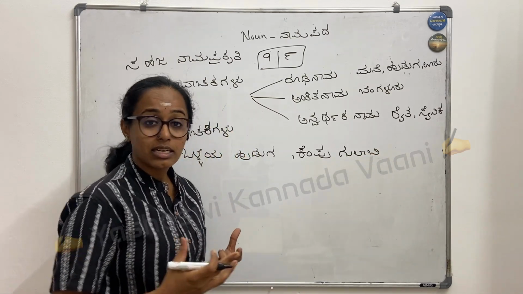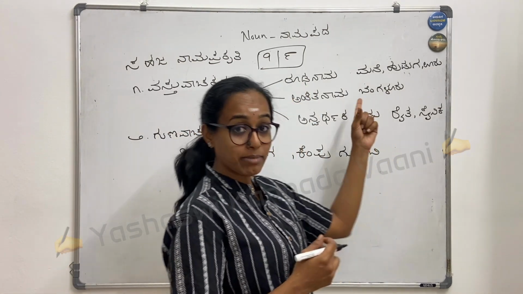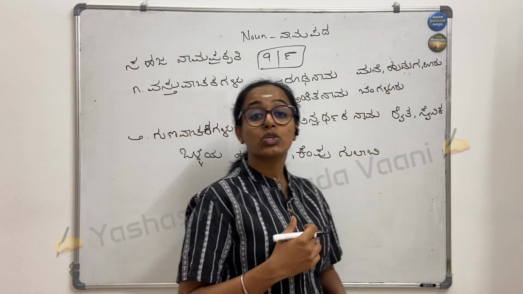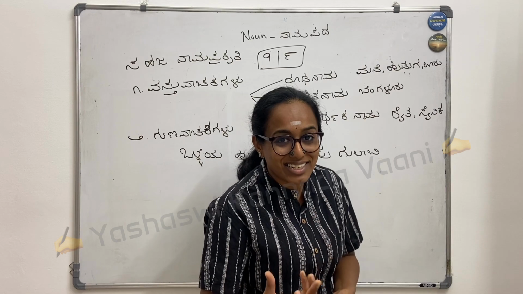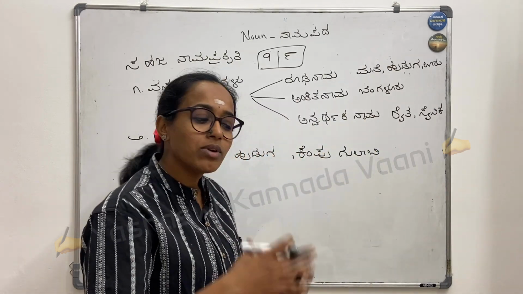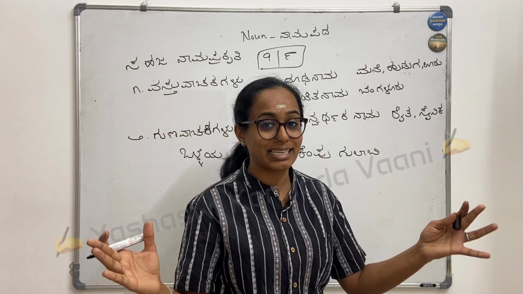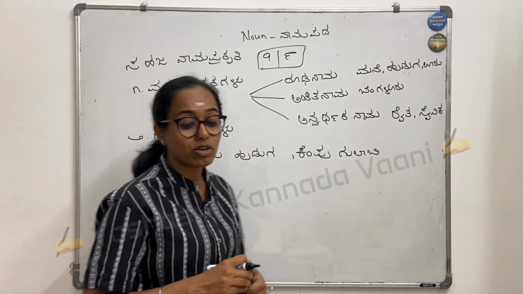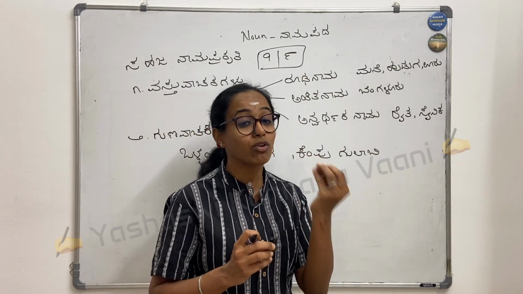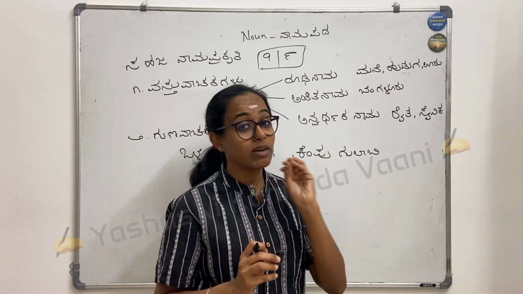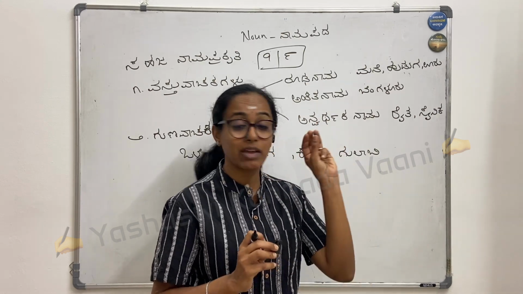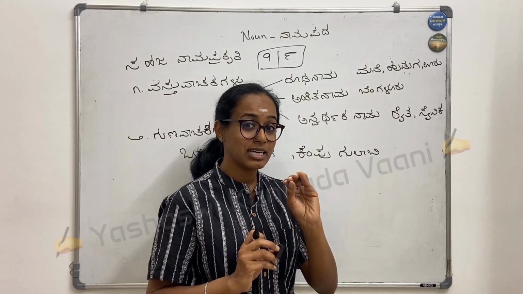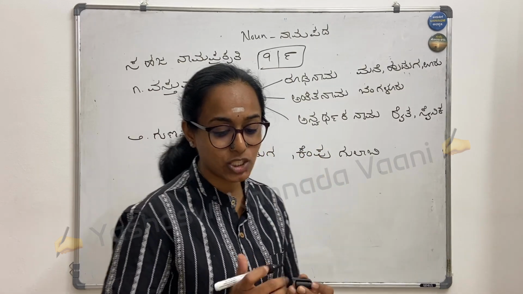That is a rose. That is a Rudanama, or it can be Ankita Nama. Huvu is a Rudanama, sorry. Ankita Nama is Gulabi. So red rose, it's a Gunavachaka. Everything comes under a noun, but it has a special category there. Remember, okay? So this is the Gunavachaka, which talks about the quality, the behavior of that thing. That is the Gunavachaka, behavior of that noun, behavior of that naming word. Clear? Fine. We'll go with the next one.